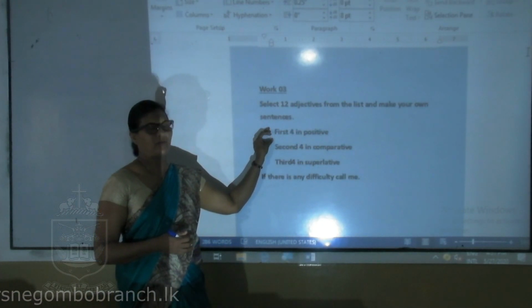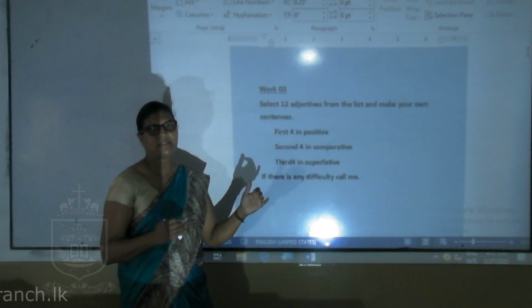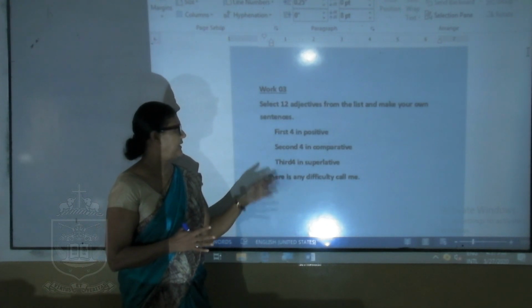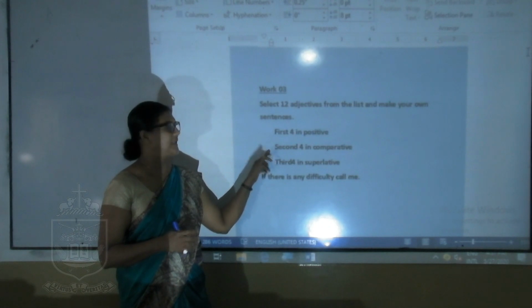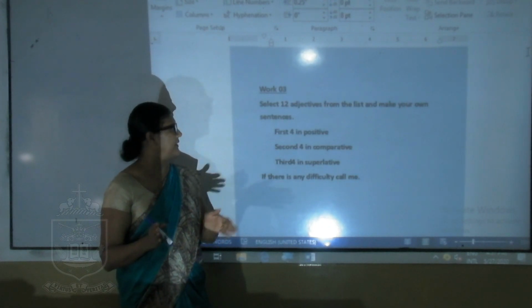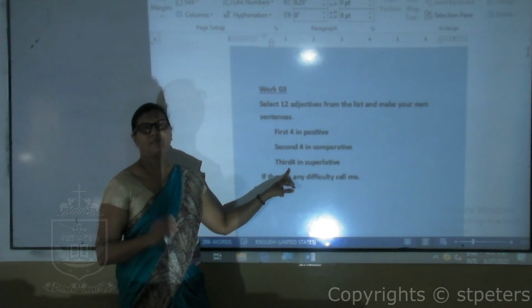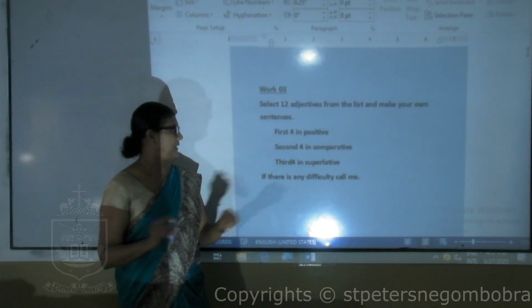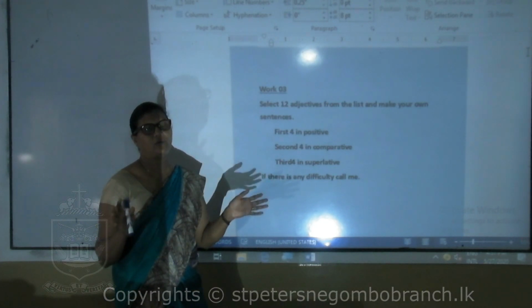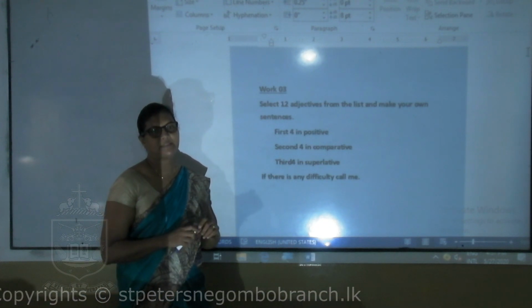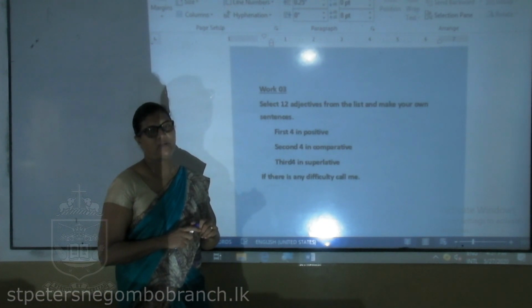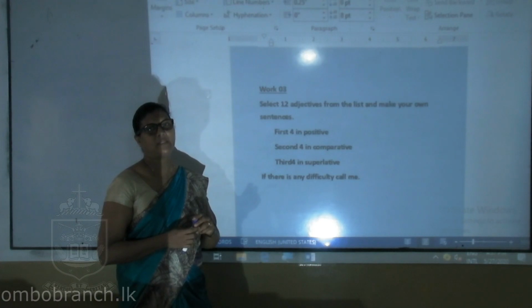First 4, you have to write first 4 sentences in positive adjectives. Then you make the next 4 sentences in comparative adjectives. Then the last 4 sentences in superlative adjectives. Then you will get 12 sentences on your own. So I will check them in the next lesson.